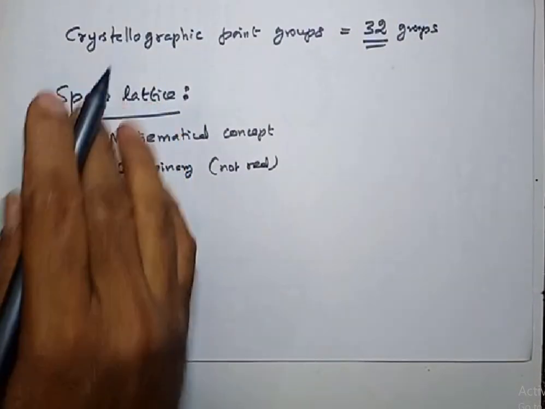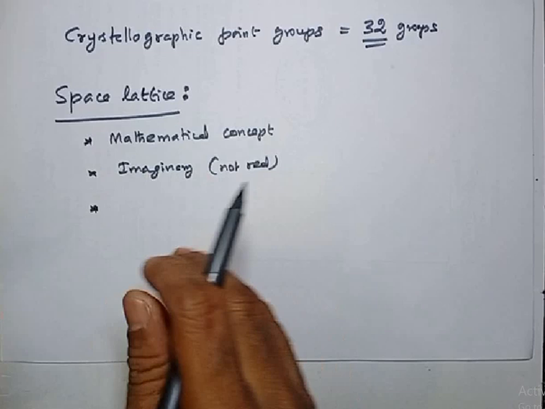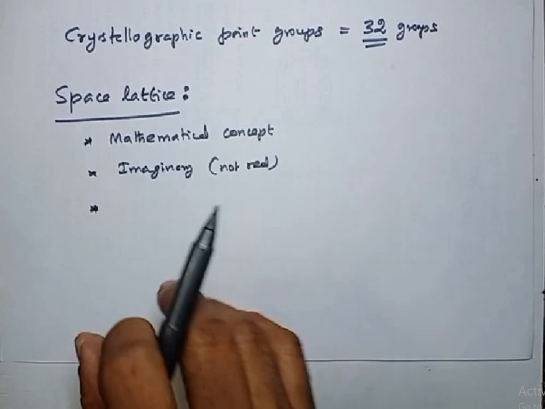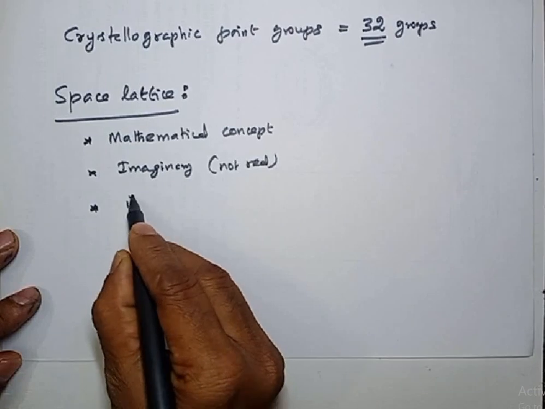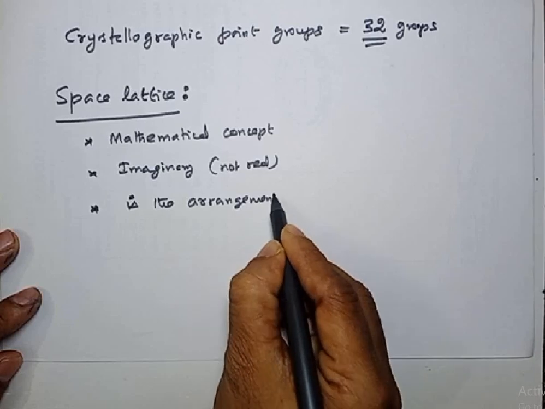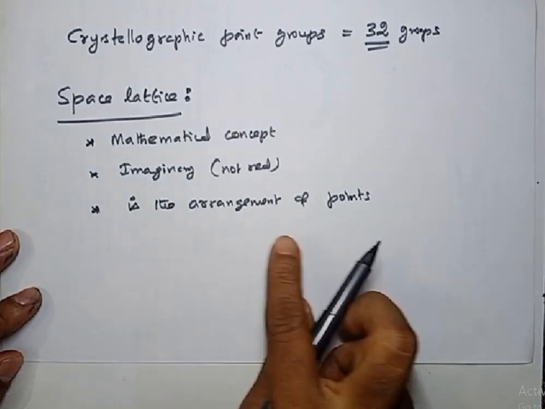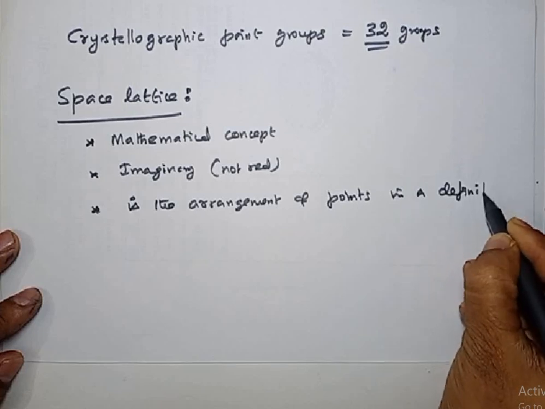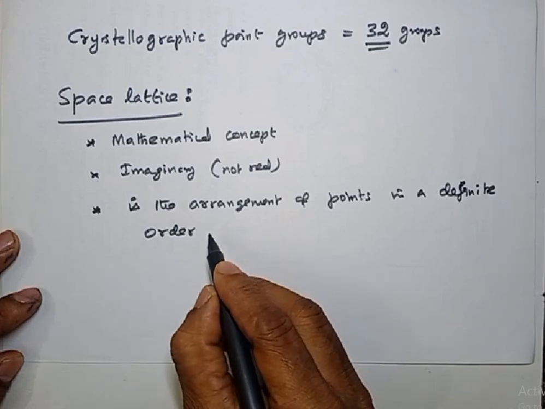Okay, what is actually a space lattice? Listen, you take some points and arrange them three-dimensionally in a regular manner, in a definite order. So what is a space lattice? Space lattice is the arrangement of points, in a definite order, in the third dimension.